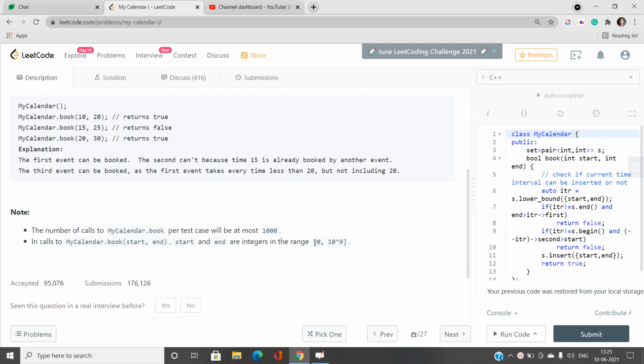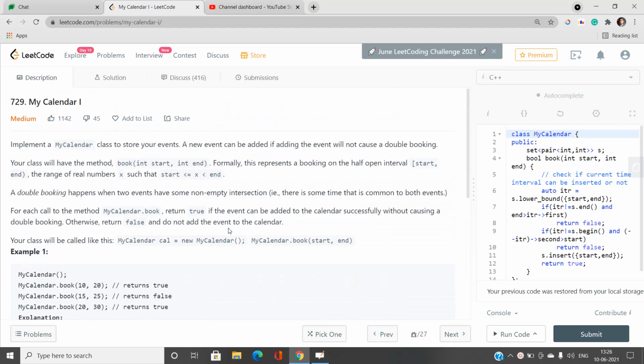You can see the constraints, like start and end can vary from 0 up to 10 power 9, and it may cause a trouble to us. And what is that trouble? Suppose it is up to 10 power 5, then you can maintain an array, I think, and it can be done easily. But here is something interesting, 10 power 9, you cannot maintain an array of size 10 power 9. That is a boolean array, it may help us, but here it is not going to help us and it is causing some trouble. Okay, we will manage that.